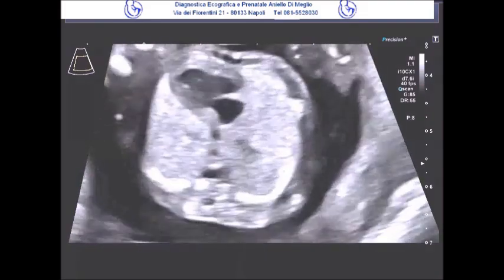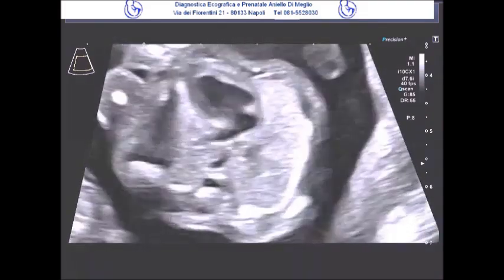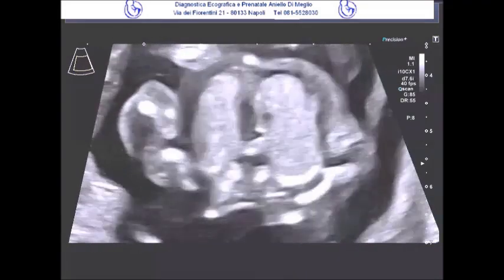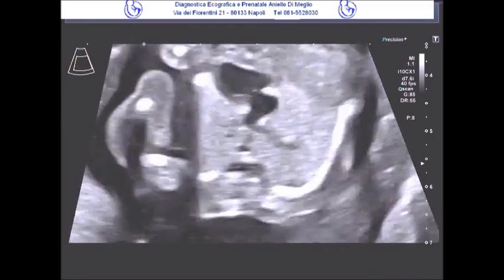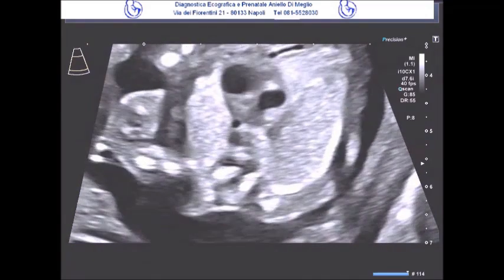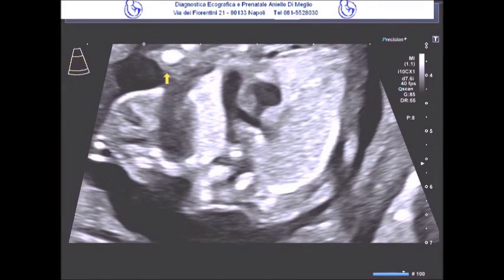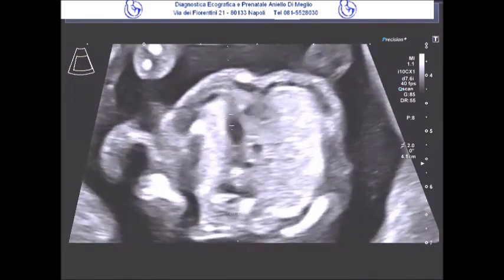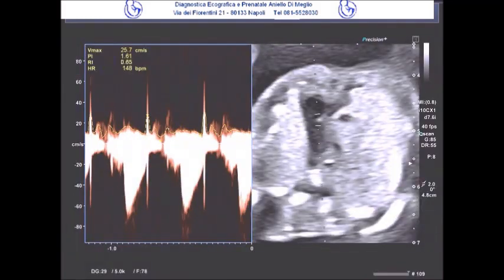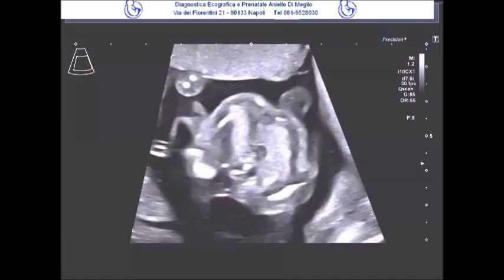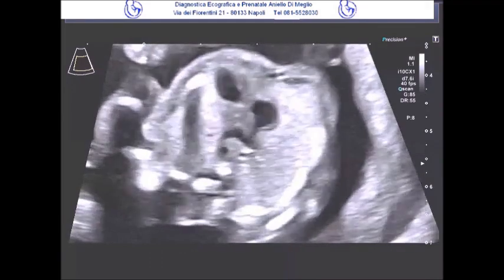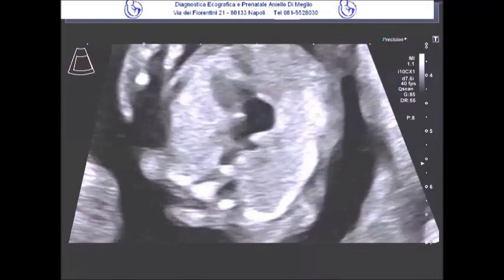Here, once again, this vessel is observed, which seems to branch, also with color Doppler. As you have seen, here it is very clearly visible in 2D. It appears that from this morphologically right ventricle, a single large artery originates, which seems to be, in fact, the pulmonary artery. From this angle, we can clearly see the lambda of this bifurcation. A pulsed-wave Doppler ultrasound examination was also performed on this solitary large arterial vessel emerging from the ventricle, which showed a consistent and regular systolic peak waveform, indicating that the hemodynamics of the semilunar valve were also well preserved and functioning normally.